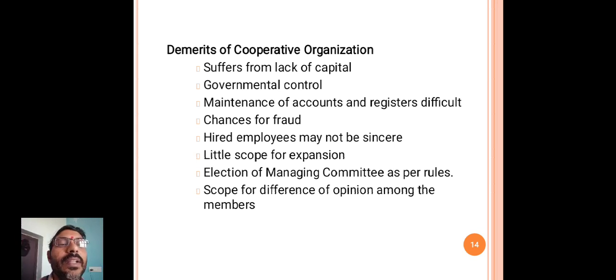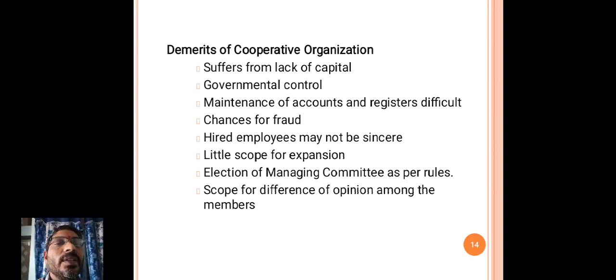There is little scope for expansion, and the election of the managing committee should be as per rules, and scope for difference of opinion among the members. These are all the demerits of cooperative organization.